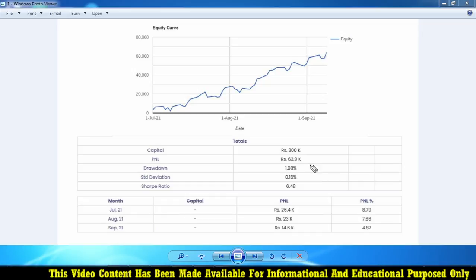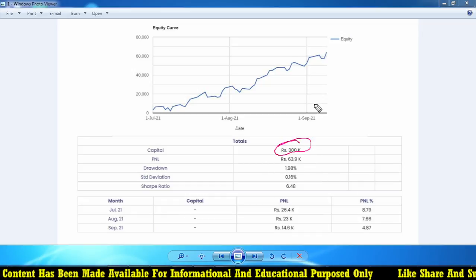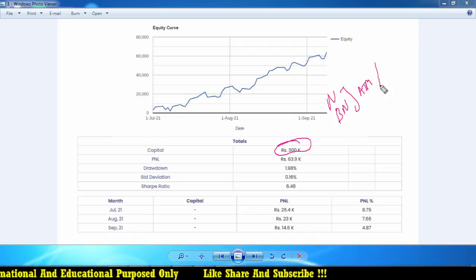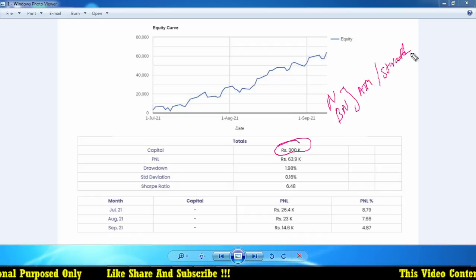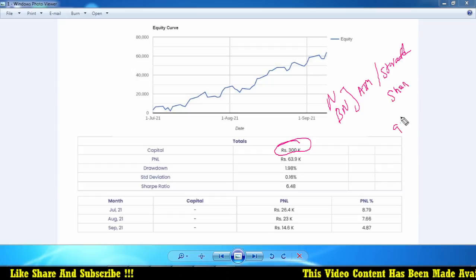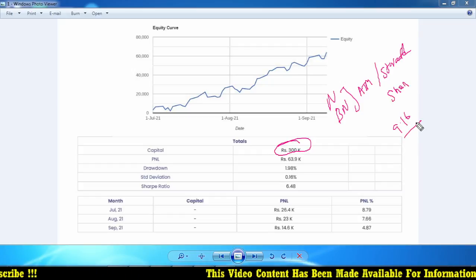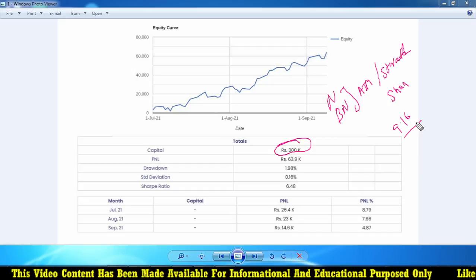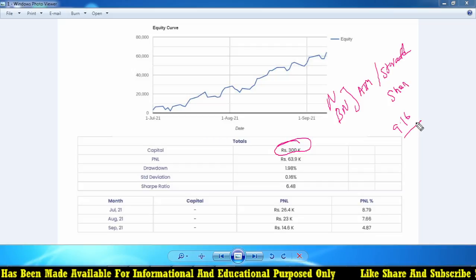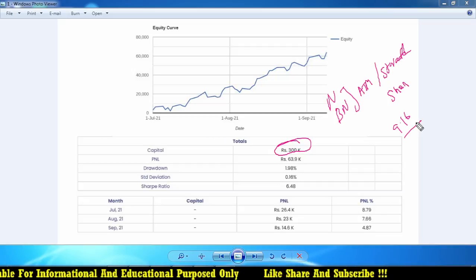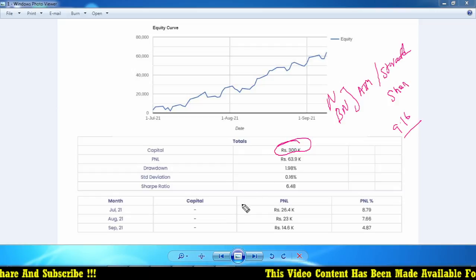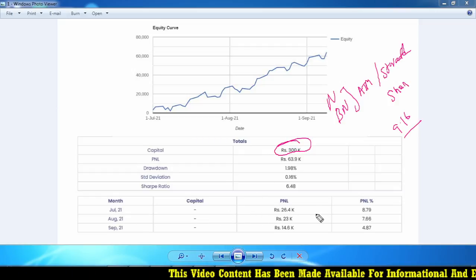The capital required for the trade is around 3 lakhs. We are doing Nifty and Bank Nifty, both ATM straddles. That is a short straddle, which we are doing at 9:16. We did some management for that trade, like a stop loss for each leg, and when the stop loss is triggered, it will take another position if necessary. We created this code a little bit complex, but it is working well, and this is the real profitability in the backtest result.